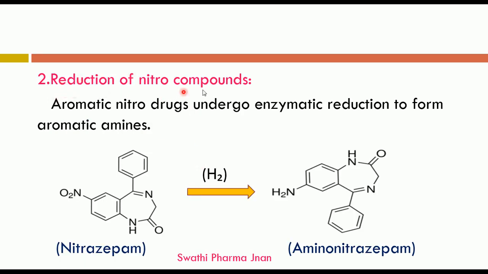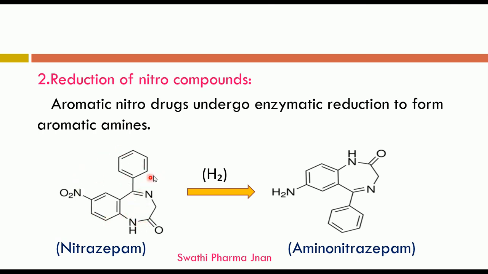Next is reduction of nitro compounds. Aromatic nitro compounds undergo enzymatic reduction to form aromatic amines. The nitro group has two oxygen atoms attached to the nitrogen. An example is nitrazepam, a benzodiazepine derivative that acts as a sedative, hypnotic and also shows anticonvulsant activity.